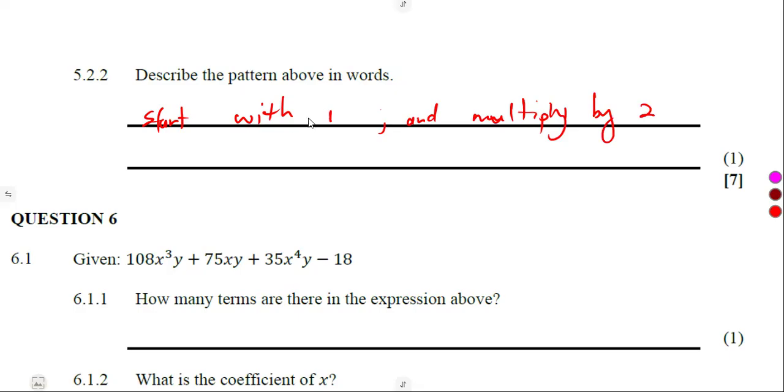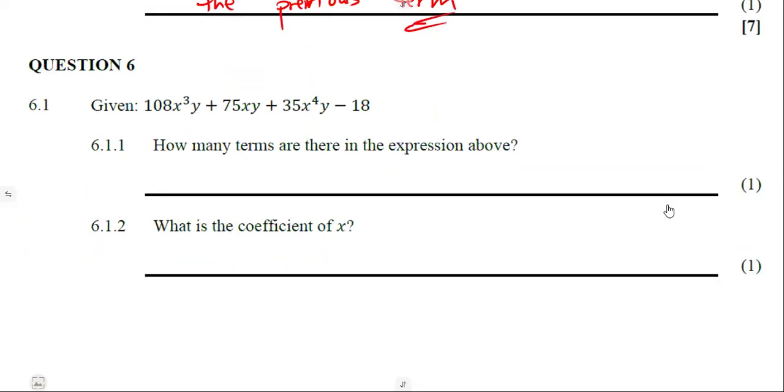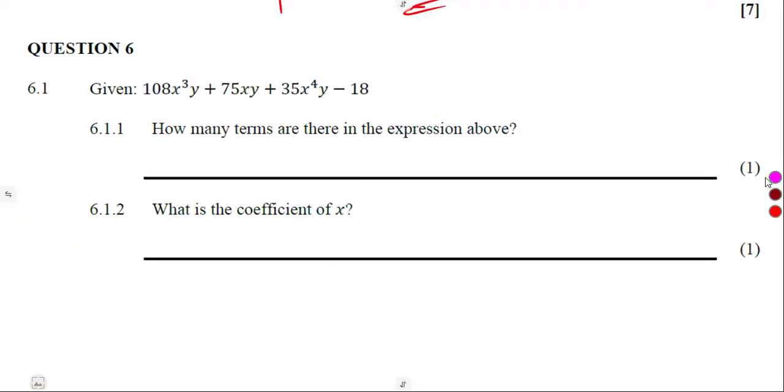And multiply by 2 the previous term, just like that. So to get the next term, you multiply by 2. That is what we saw, or you can describe the other one that I was explaining, raising to the exponent of 2 like that.